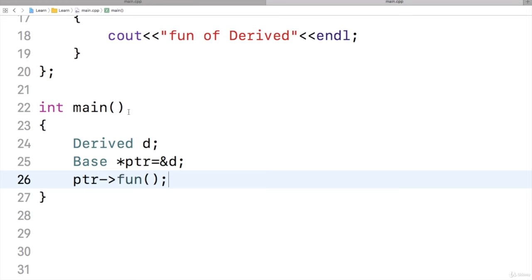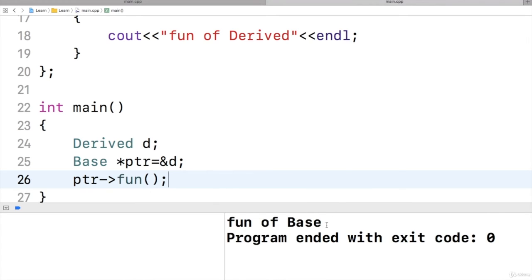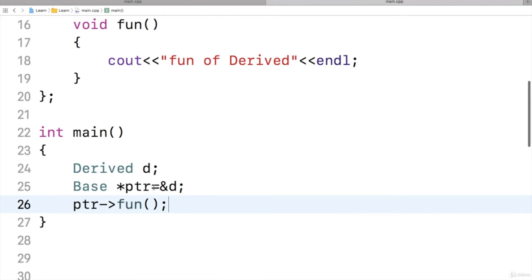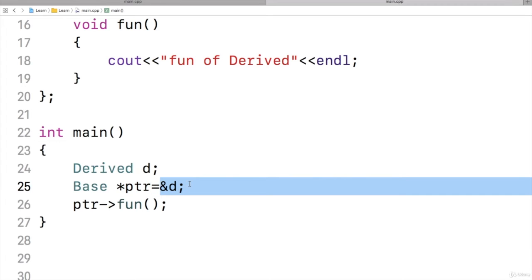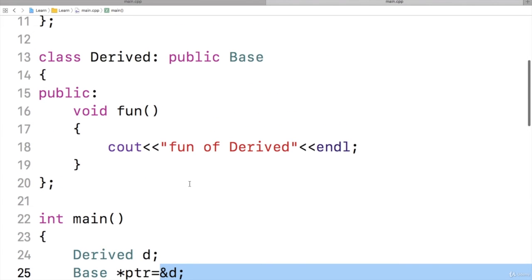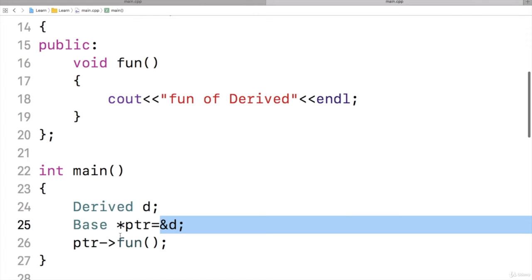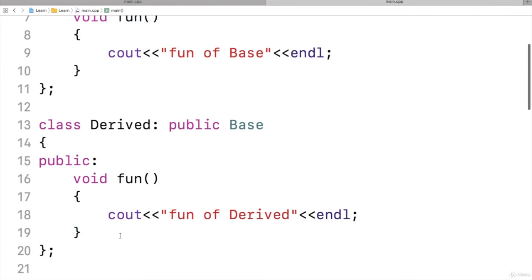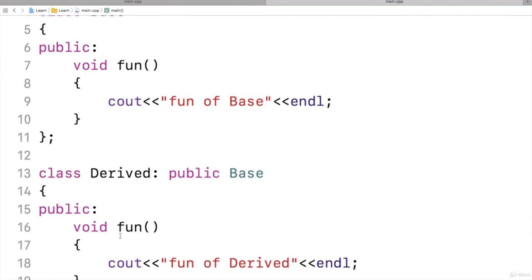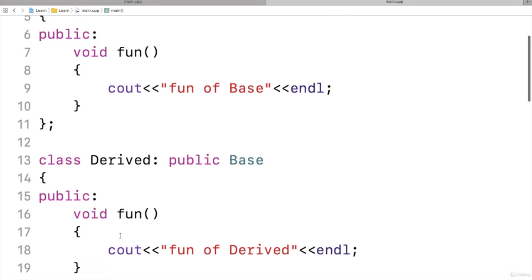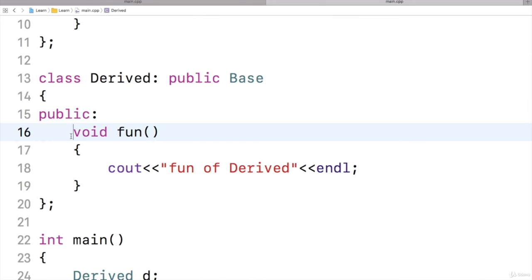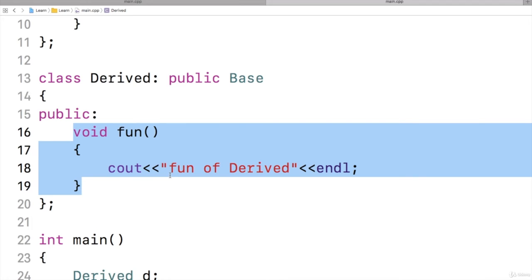Let us run and see. Oh, function of base. It means the function is called based on a pointer, not based on object. That's what happens in C++, but in Java it doesn't happen like this. It will directly call the function of derived class. But C++ gives a power that if you want to call base class function, let it be as it is. And if you want to call the derived class function, then you have to write virtual.